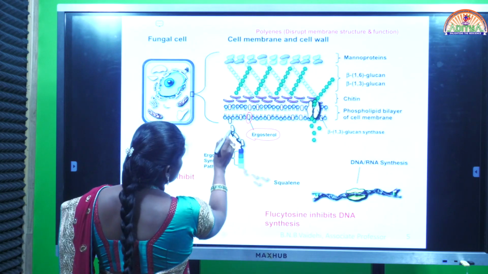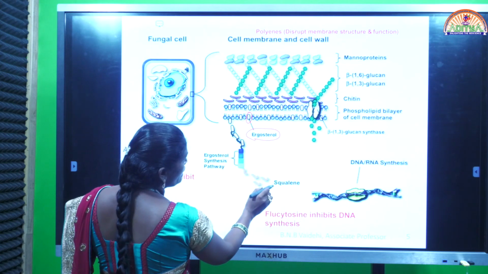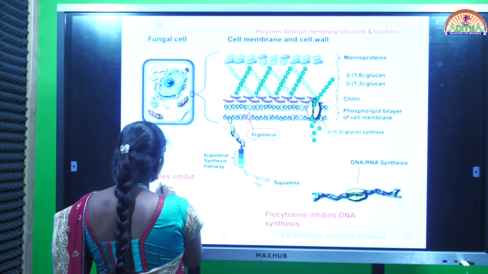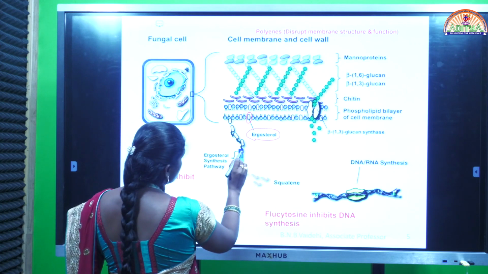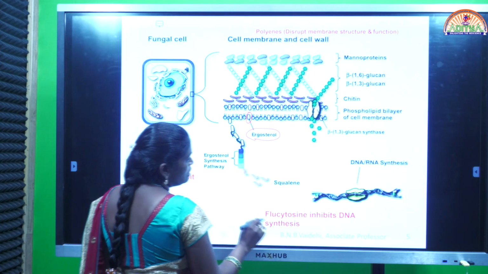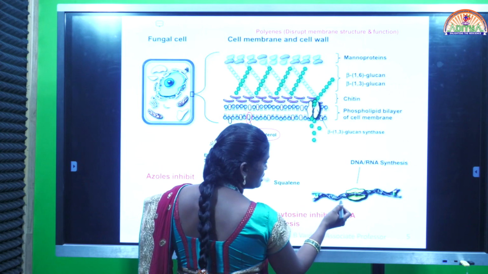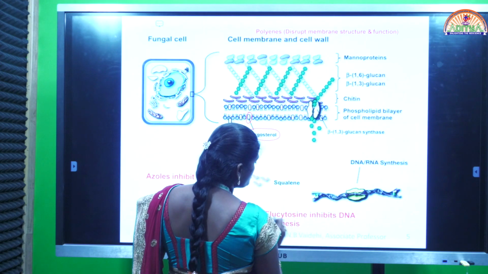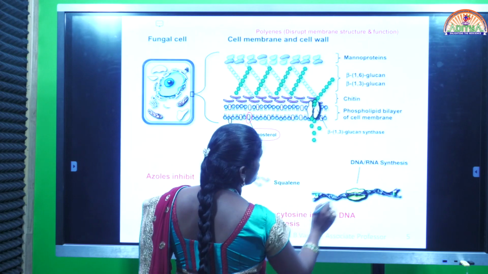Here is the ergosterol synthesis pathway, starting from squalene. Azole drugs mainly inhibit this ergosterol synthesis. And in fungi, like all other organisms, DNA or RNA synthesis also takes place. Flucytosine is another drug that inhibits DNA synthesis.